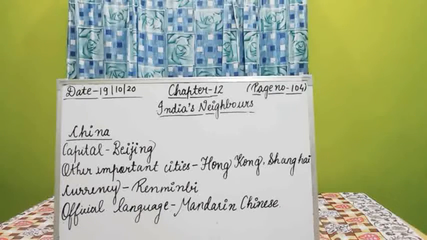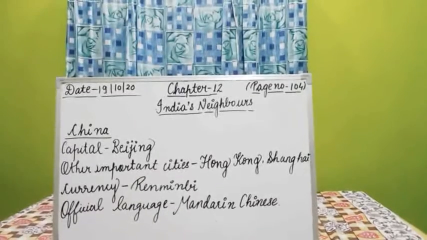Its capital is Beijing. Chinese is the official language, with Tibetan, Uyghur, etc. also spoken in the country. Yuan is the currency of China. The Great Wall of China is a famous monument of China.